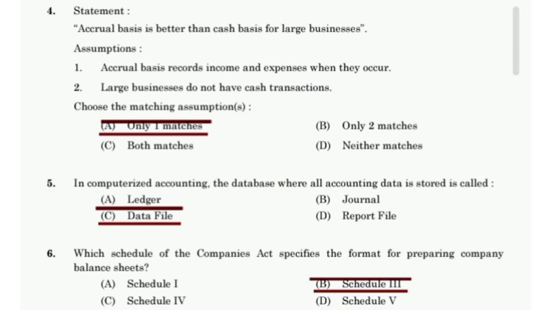Statement: accrual basis is better than cash basis for large businesses. Assumptions: accrual basis records income and expenses when they occur. Large businesses do not have cash transactions. Choose the matching assumptions, only one matches.